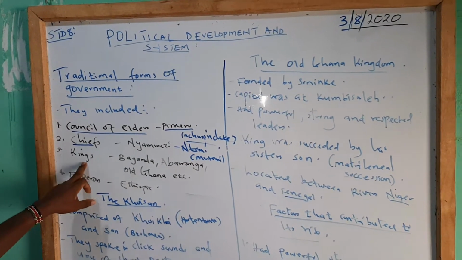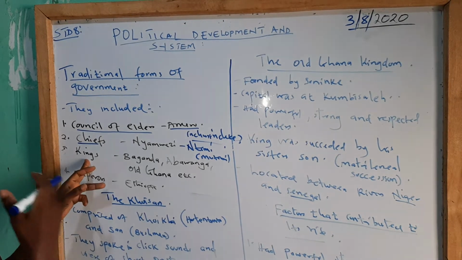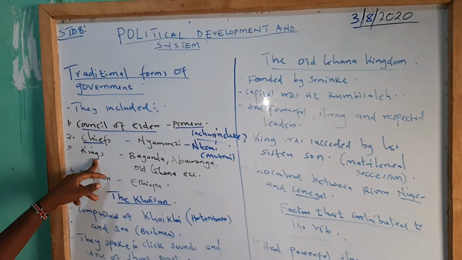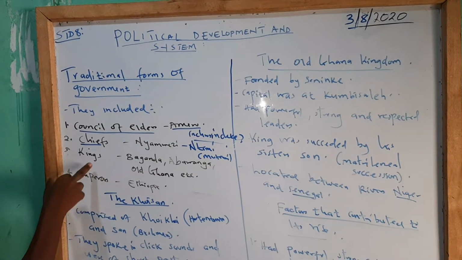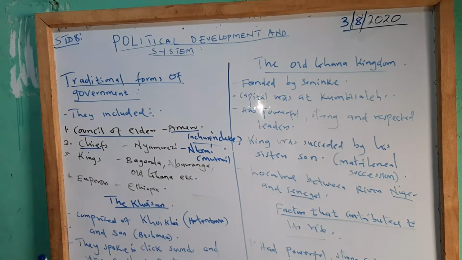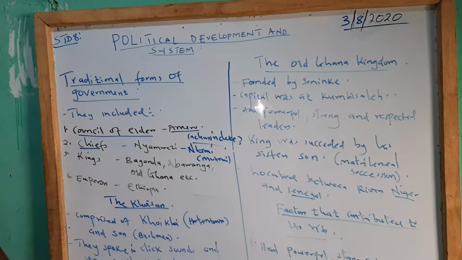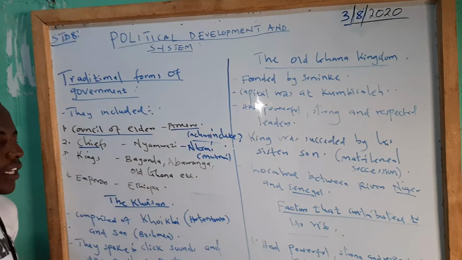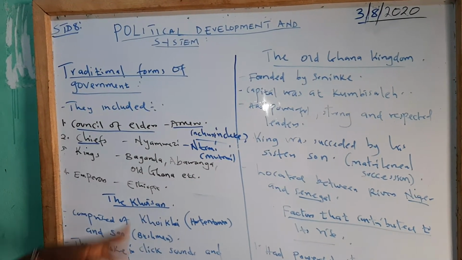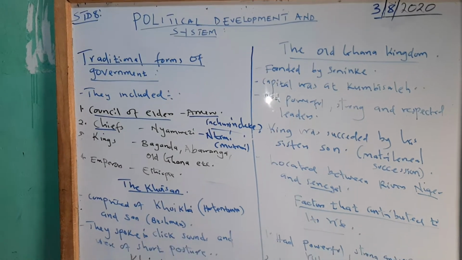Then you have others, which comprised many communities during the pre-colonial period. They were ruled by kings. In class 5 and class 6 we discussed the Abawanga and the Buganda Kingdom, and in class 7 you discussed the Old Ghana Kingdom.